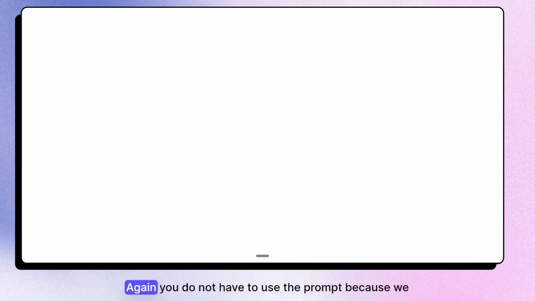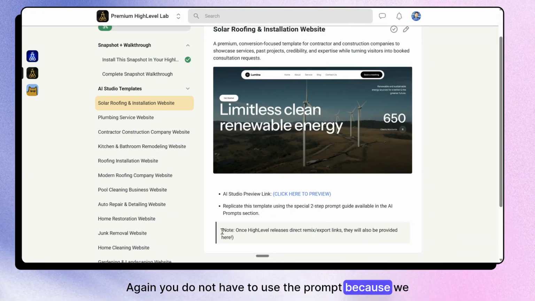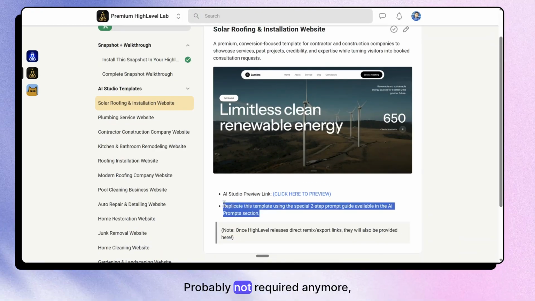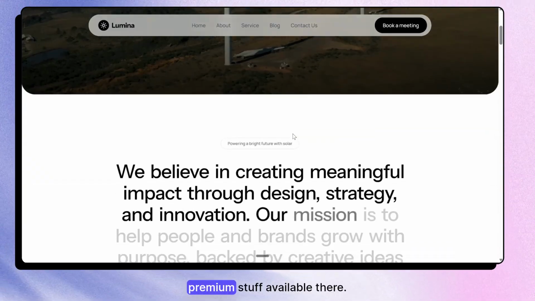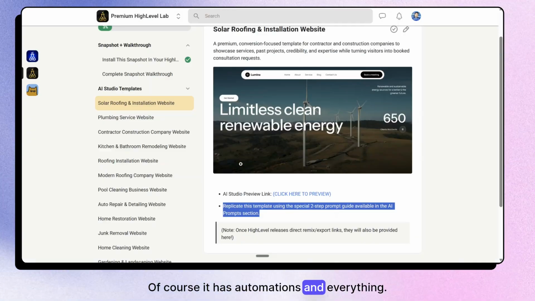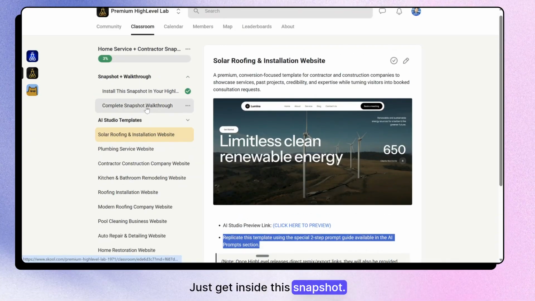Looks amazing here. Again, you do not have to use the prompt because we already have these, so prompts are probably not required anymore, but they are already available here. I mean, looks amazing. Premium stuff's available there. Of course, it has automations and everything. Just get inside this snapshot, you'll be able to see that.